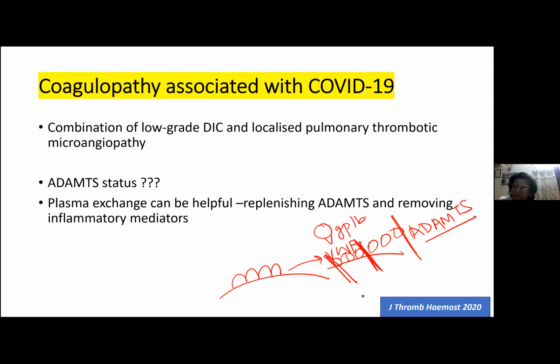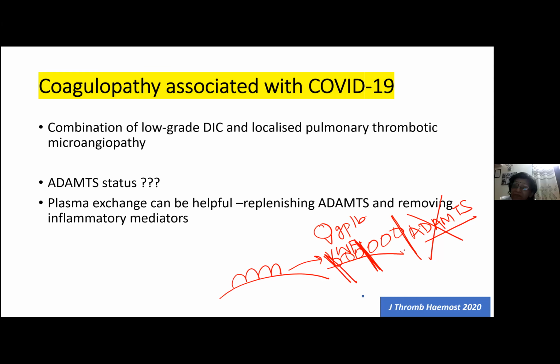Okay, why is this patient getting thrombus? That means, is ADAMTS deficient in them? You know, which is the condition where ADAMTS is deficient? Thrombotic, yes, thrombotic thrombocytopenic purpura, TTP, which we study, isn't it? So it doesn't have ADAMTS.